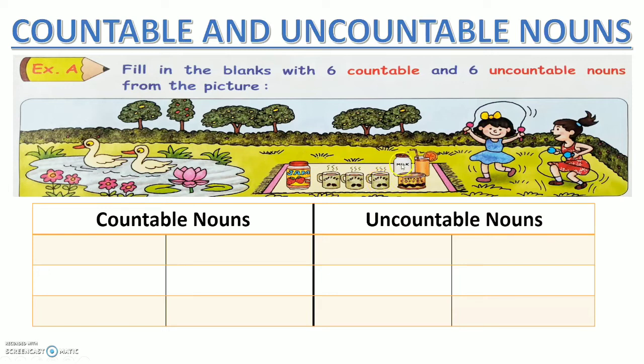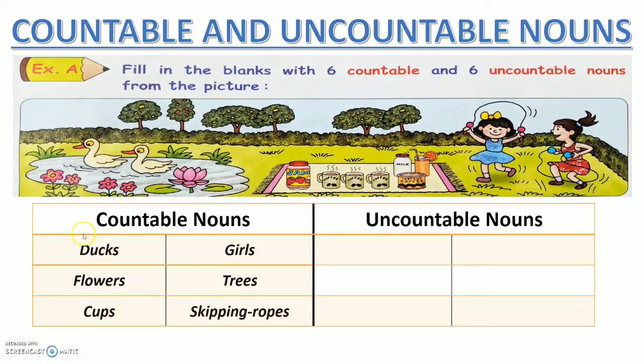One tin can is there. One milk bottle is there. One glass of juice is there. Glass is there which can be counted. Girls can be counted. 2 girls are there. The skipping ropes, इनके हाथ में जो skipping rope है वो count कर सकते हैं. 2 skipping ropes are there. Right, okay? So all these are countable nouns. अब इसमें से हमें कोई भी 6 लिखना है countable nouns के box में. Right, okay? So I have chosen to write ducks, flowers, cups, girls, trees, skipping ropes. All these are names of things seen in the picture which can be counted. So these are countable nouns from the picture.